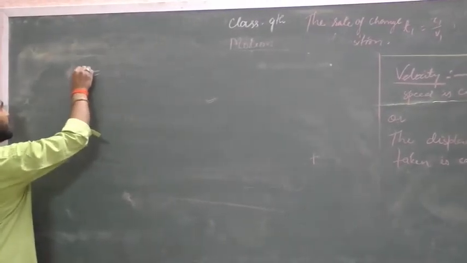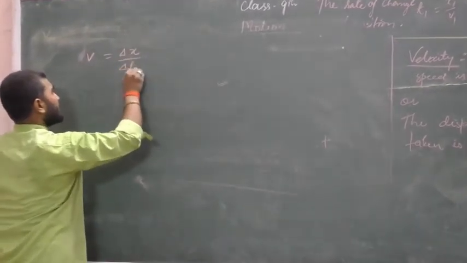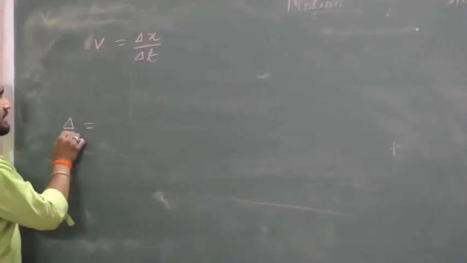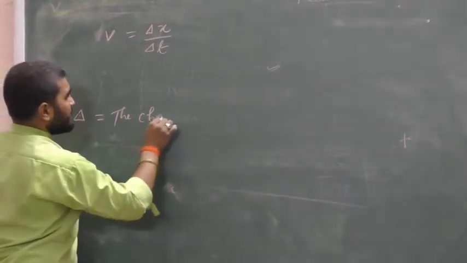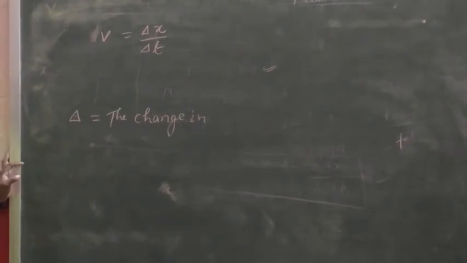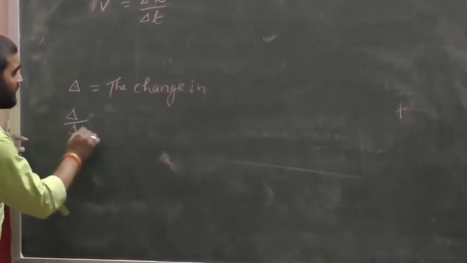It is represented by V, which is delta x upon delta t. What is delta? This is called delta. The meaning of delta is the change in. And what is the meaning of delta upon delta t?